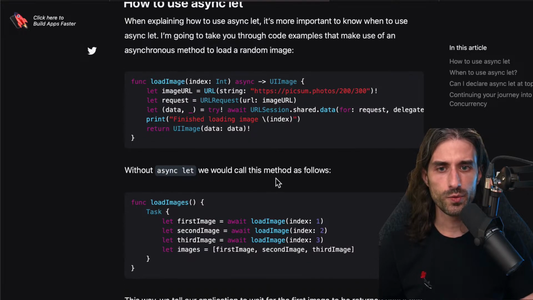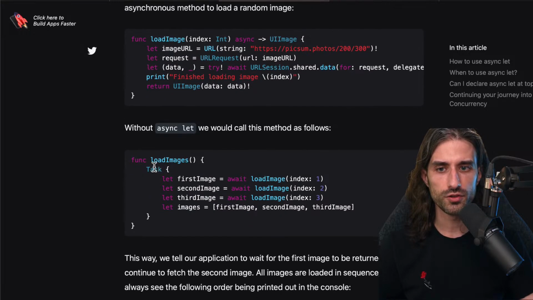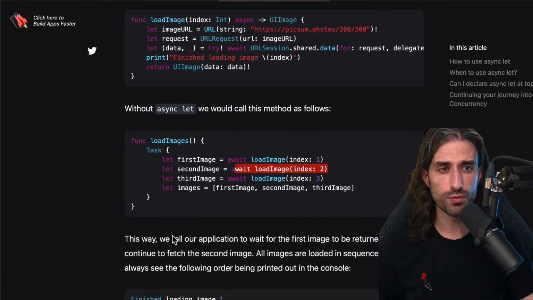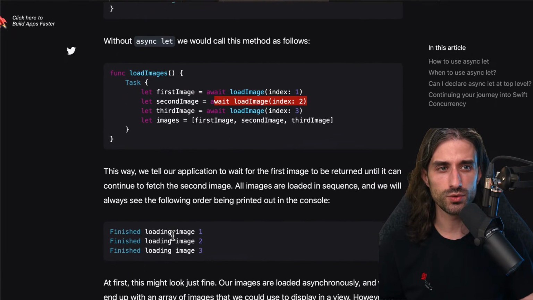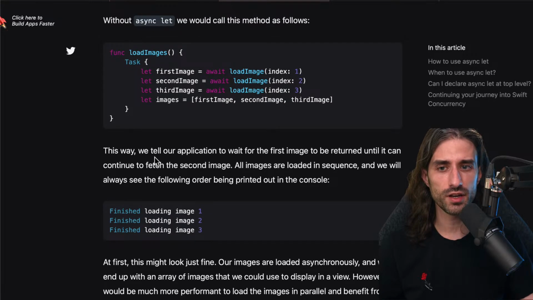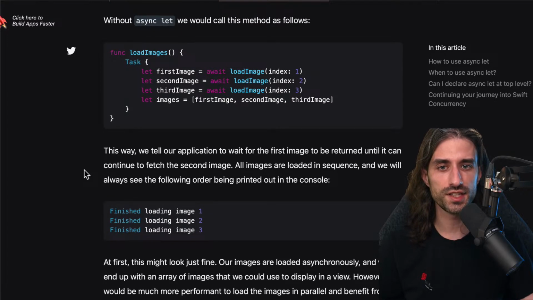Without async let, we would call this method as follows. So we would, inside our regular function, create a task, what we've seen before, and then do let first image, await loadImage index 1, let second image, await loadImage index 2, etc. So this is fine, but there is a lot of room for optimization, and I guess the article is going to discuss it just below. Because with this code, we tell our application to wait for the first image to be returned until it can continue to fetch the second image.